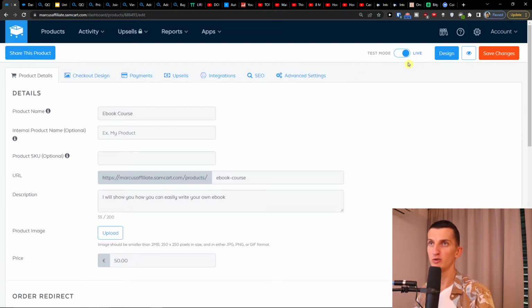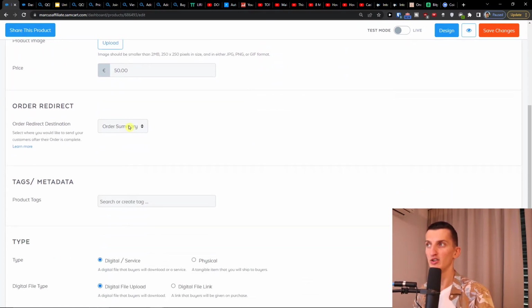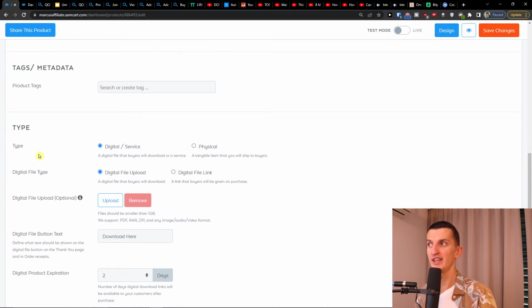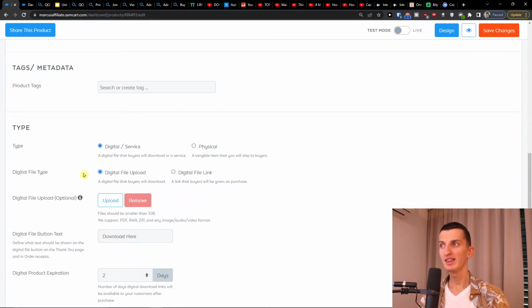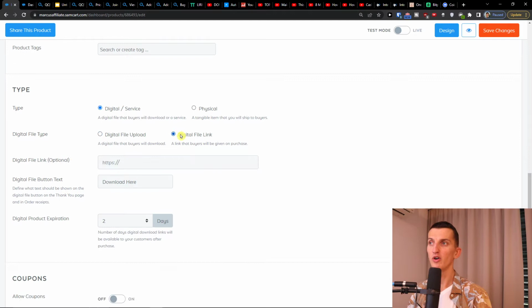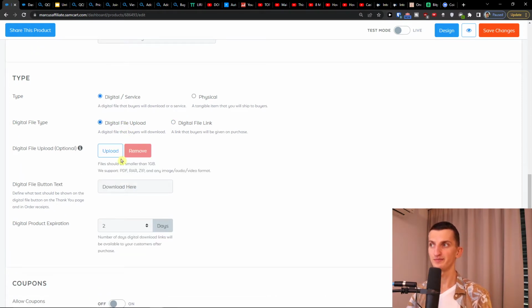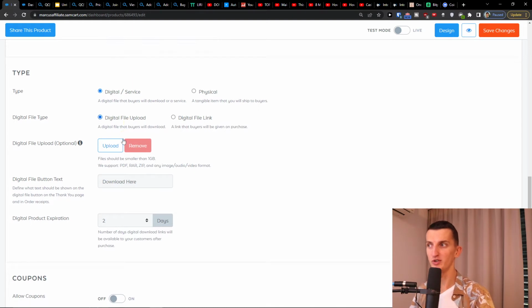And you can easily also go to the top right and have it on test mode. That's something really important. Then the order redirect, that's understandable. And then we have the type here. So you can have it as a digital and service, or you can have it as a physical product. And then you're going to have the digital file upload or file link. So they can download it from your file, or they can download it directly from Samcart. If you have it externally, you can just add a digital file link. If you have it internally, you can upload it to Samcart. That's up to you.